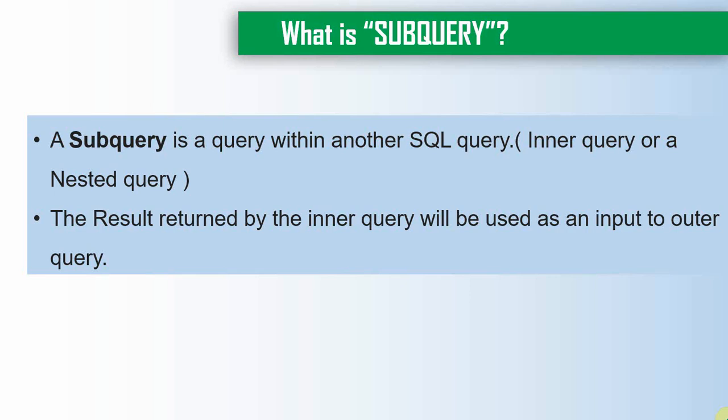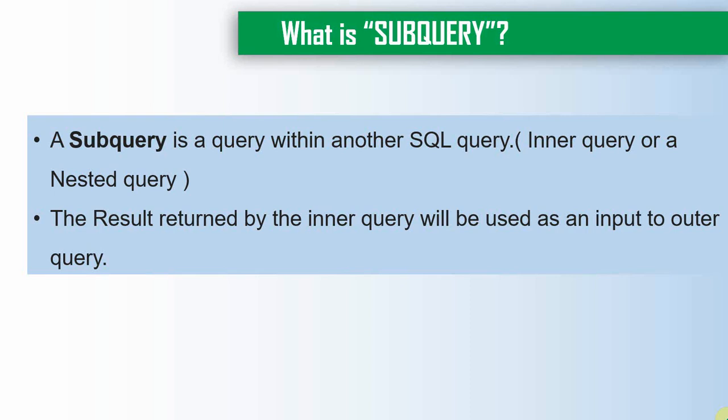The second point is that the result set returned by the inner query will be used as an input to the outer query, and the outer query will get evaluated and executed and return the result. It's not necessary that a subquery will have only one inner query and one outer query. It can have any levels of nesting. So you need to highlight these two points.